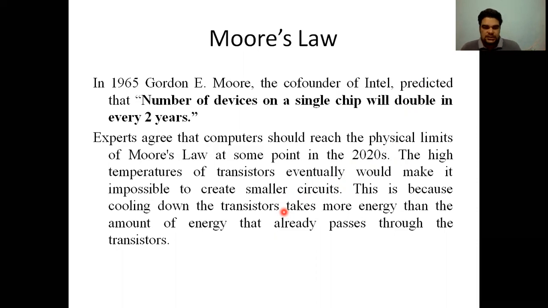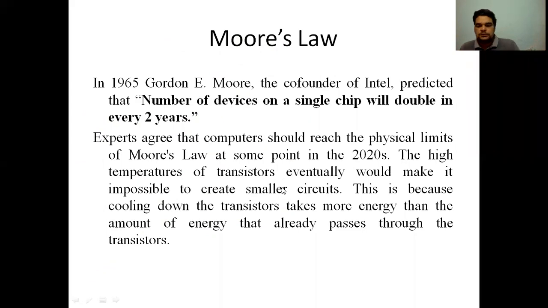This is because cooling down the transistors takes more energy than the amount of energy that has already passed through the transistors. This is the practical implication in the implementation of Moore's law. But Moore's law is correct till now. As the years progress, it will cease.